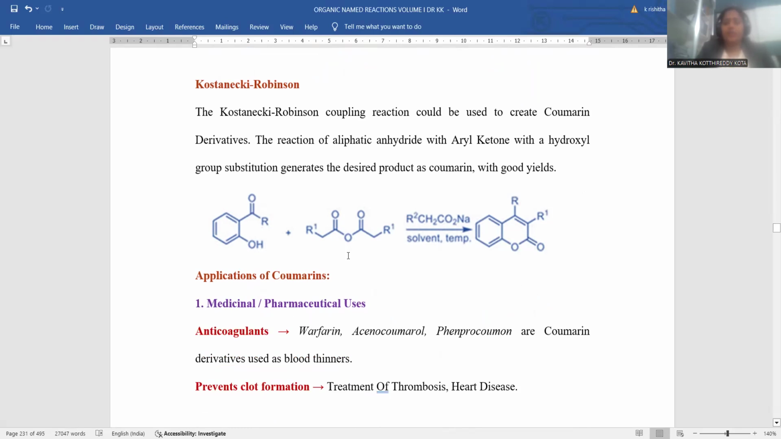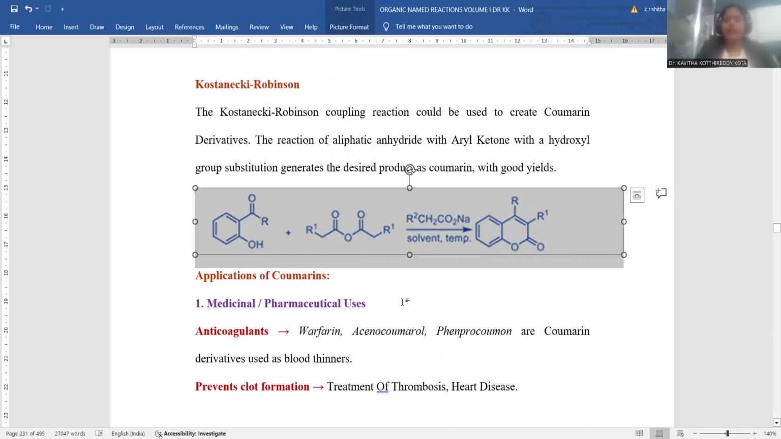Kostanecki-Robinson annulation is another reaction. Let me repeat once again. The Kostanecki-Robinson annulation process takes place between salicylaldehyde, as you can notice, and an anhydride. This is the anhydride material. So here coumarin derivatives are generated by the Kostanecki-Robinson coupling reaction. For that purpose we need to take an aryl ketone with a hydroxyl functionality, so this is said to be a salicylaldehyde derivative only. And the anhydride is the other component, as we already discussed.